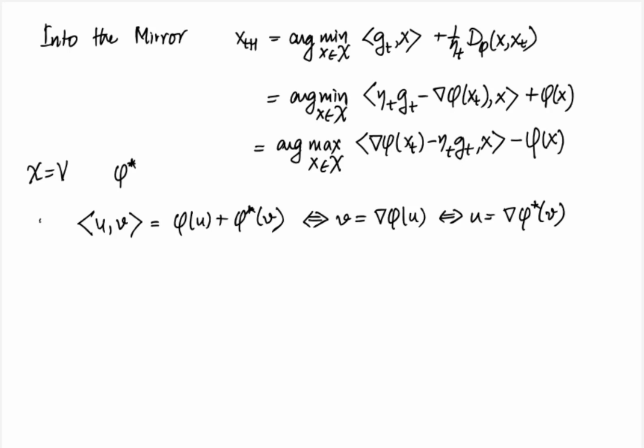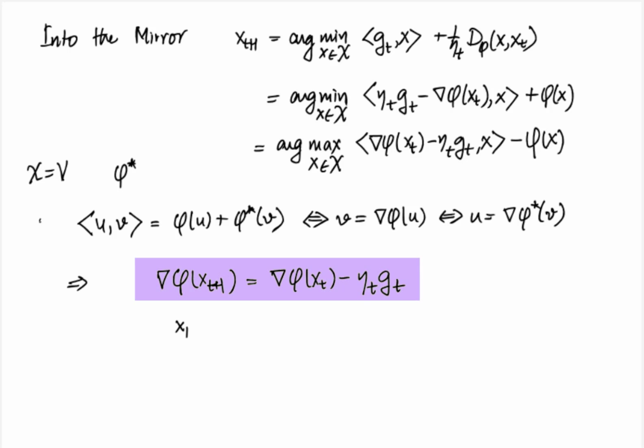Then comparing with the update, we can see that the optimality condition is equivalent to gradient phi at x t plus 1 equal to gradient phi at x t minus eta t g t. This can also be written equivalently as x t plus 1 equal to gradient of phi star of gradient phi of x t minus eta t g t.